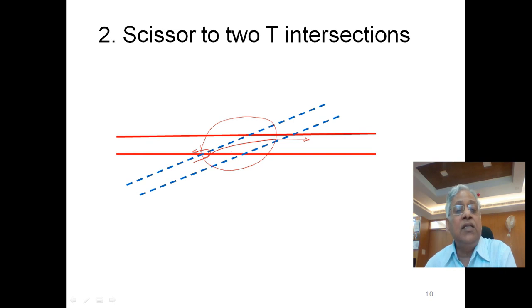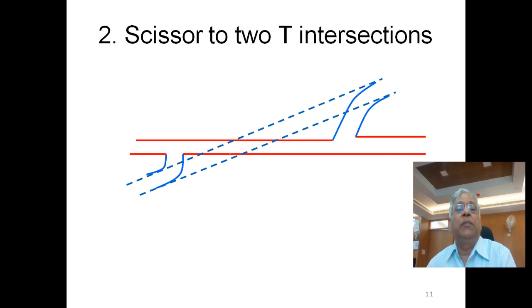So let us consider whether it is possible to replace this Caesar crossover with two T intersections. So you can have one T intersection here and one T intersection here. It will serve the same purpose, but now the situation is completely improved, because at T intersections you have only 9 points of conflict. So 32 points of conflict are reduced to 9 plus 9, 18 points of conflict.